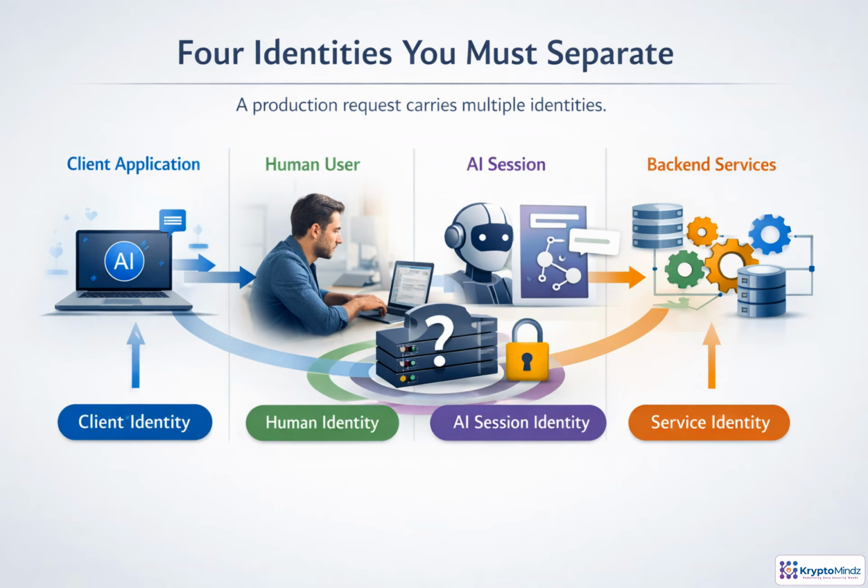In MCP, who made this request is really a set of related questions. The client application proves which AI product or integration connected. The human identity tells you whose authority and data are involved. The AI session identifies the specific conversation, agent run, or workflow that produced the action. The backend service identity shows which internal component actually executed it. Keep these identities separate in tokens, logs, and policy checks. If they collapse into a single user, you lose the ability to tell whether an action was allowed, delegated, automated, or performed by the wrong service.